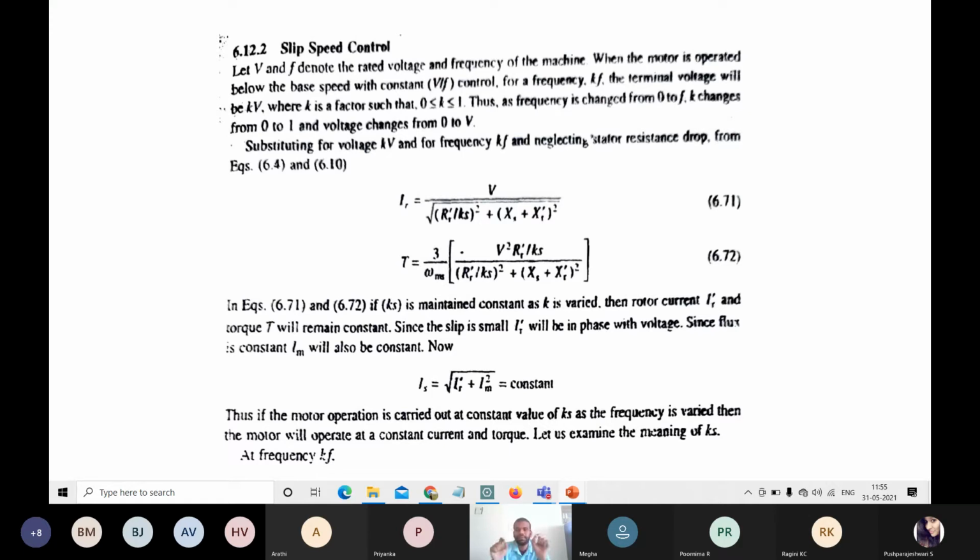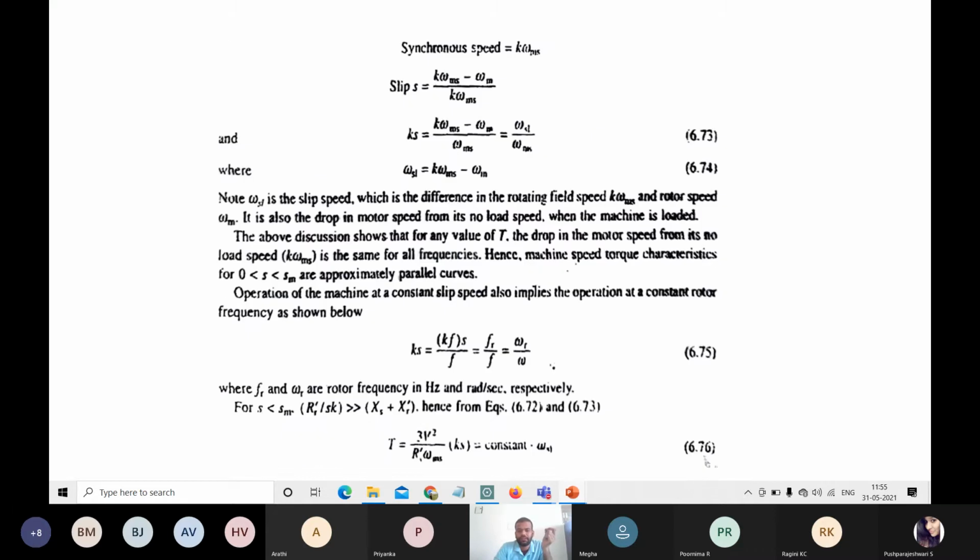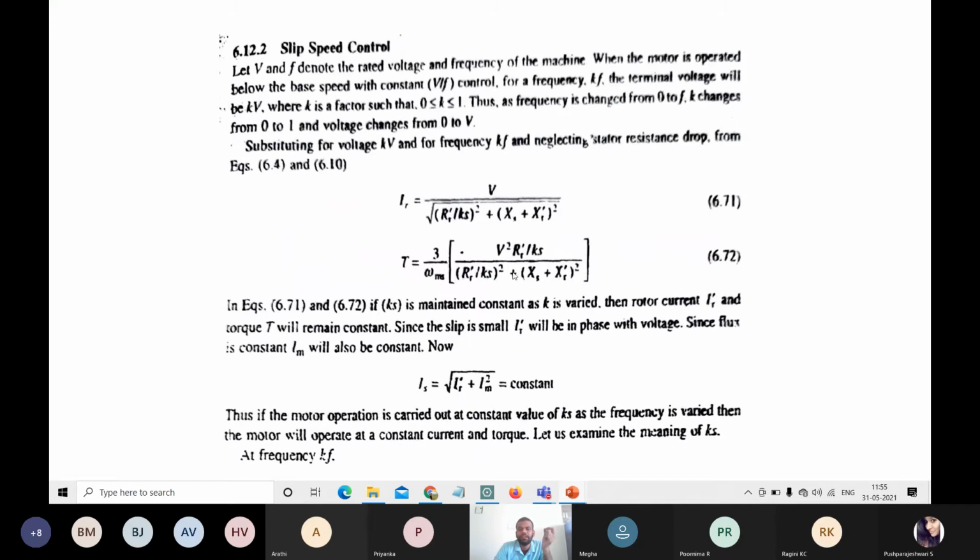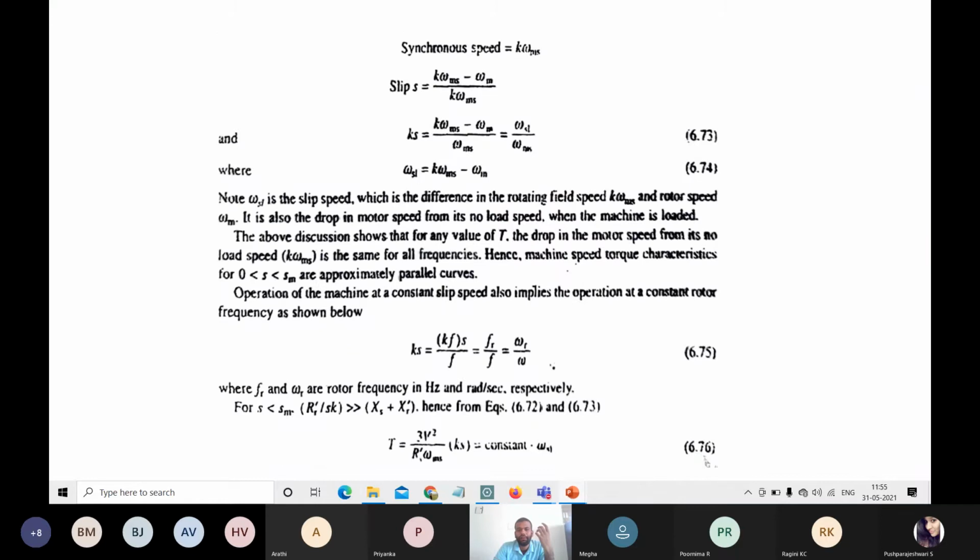So now, under this condition, what will our equation look like? Here the torque equation, the same torque equation, has Ks plus Kr dash neglected, meaning it is a small value compared to RR dash by Ks. So what happens to the equation? Normally in the GATE examinations you may get questions like this.